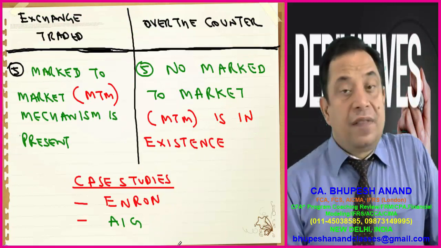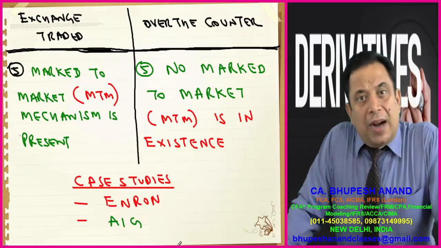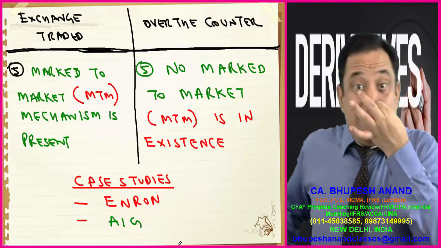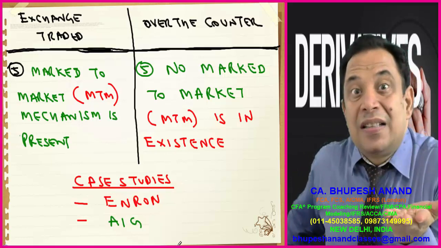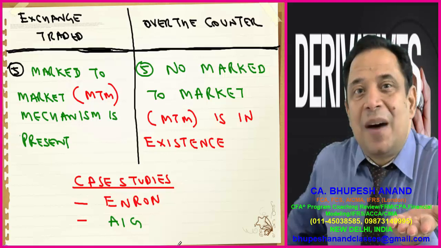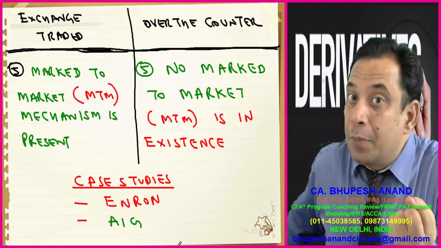And the last point which I want to tell you is that exchange traded markets involve mark to market processes. When I say mark to market, a person has to deposit initial margin, and daily, if profit or loss occurs, it will be debited or credited in the margin account, and on the basis of that, maintenance margin has to be maintained. If the initial margin balance is below maintenance margin, then that party has to deposit the margin up to the initial margin again. So the MTM process is involved here, but as such there is no MTM process in OTC.